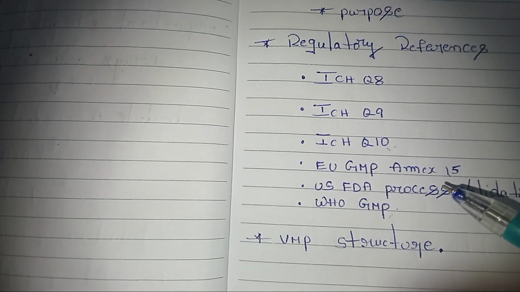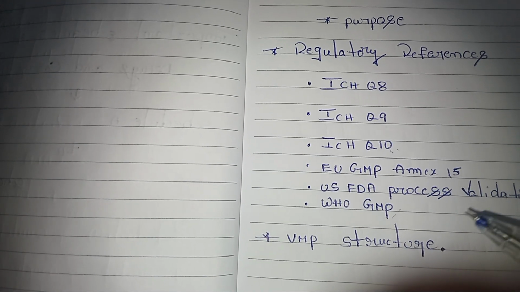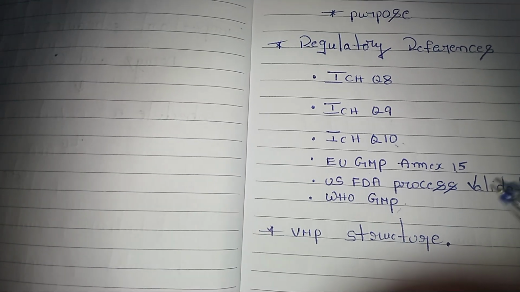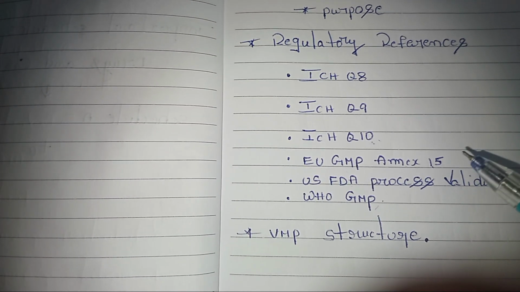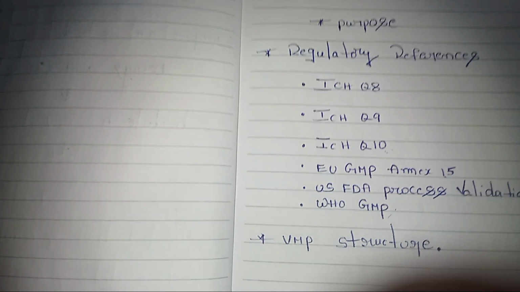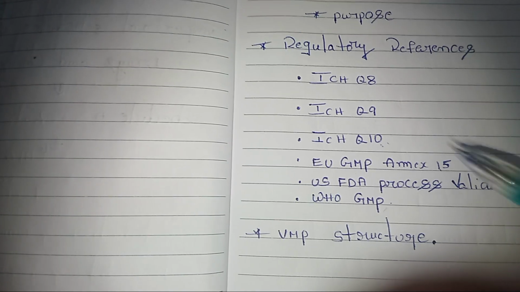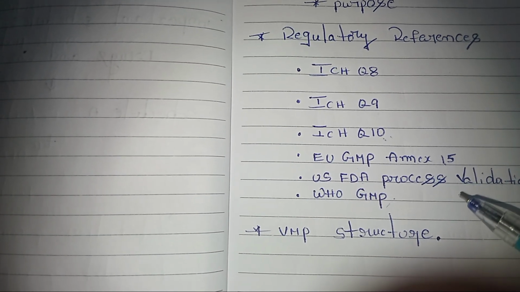And validation of cleaning, where the quality assurance analyst has responsibility in this section. And validation of analytical methodology, where the quality control analyst has responsibility. And validation of business systems infrastructure, where the IT manager's responsibility will be incorporated.